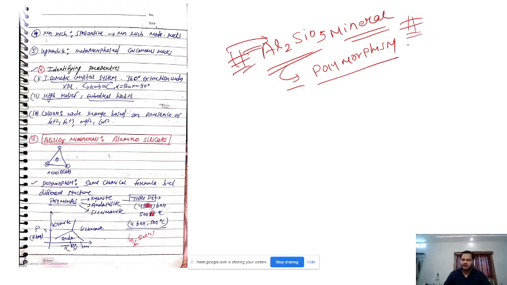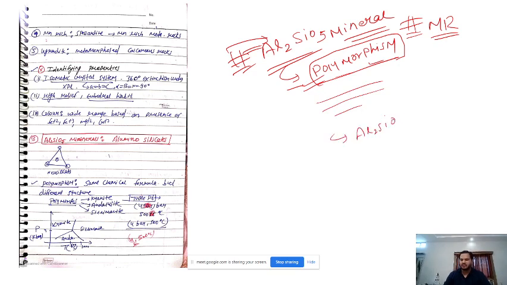This is widely formed with metamorphic rocks. All right, and this is the question which UPSC has asked hundreds of times about polymorphism. So if you are writing about polymorphism, you will write the definition and all these things, and you will have to give a few examples. So this aluminosilicate is one of the best examples of polymorphism, and there is of course the example of quartz, which we will do in the next class. So whatever you learn here, you fit that in the question of polymorphism also, right?